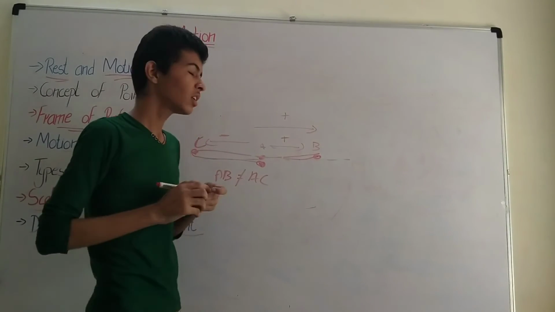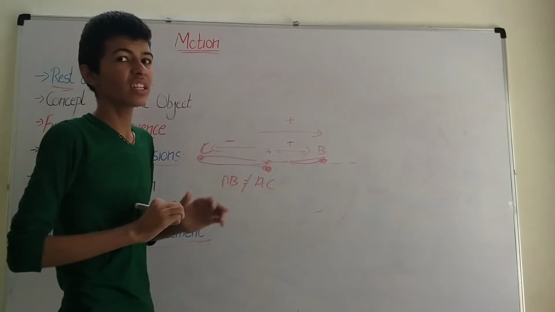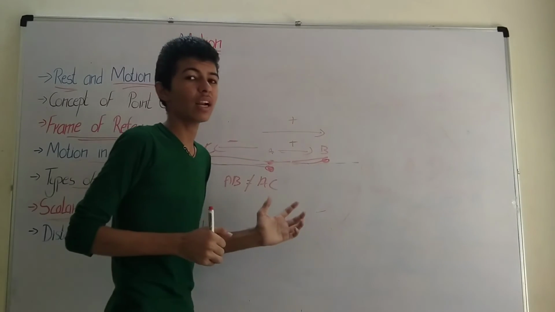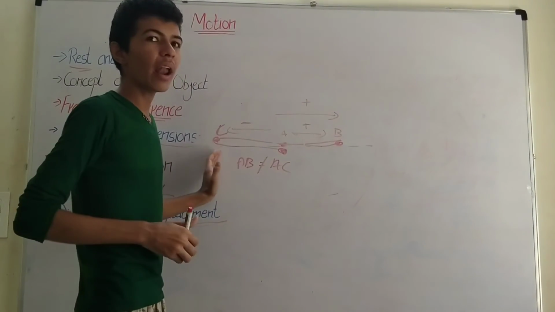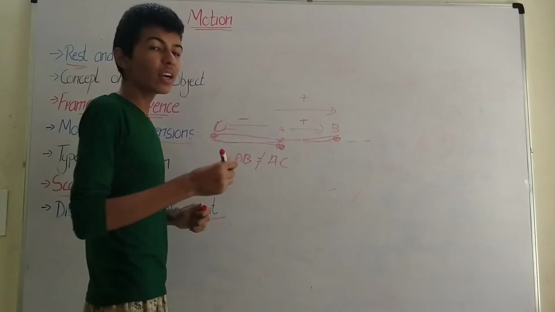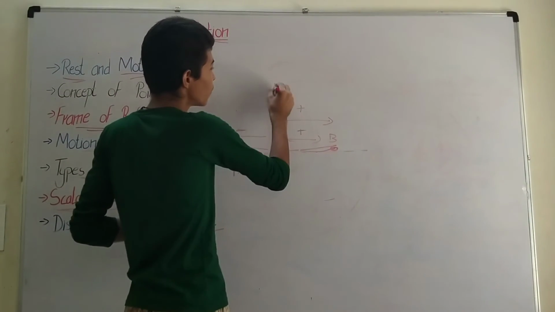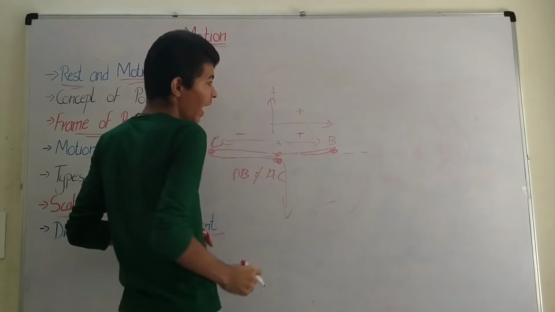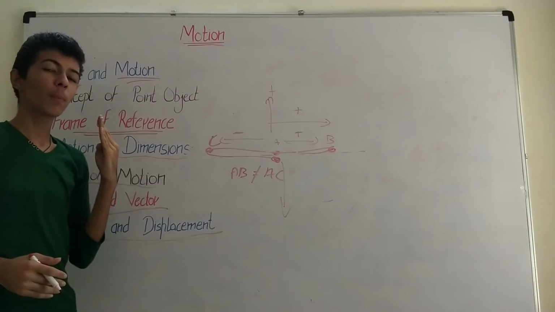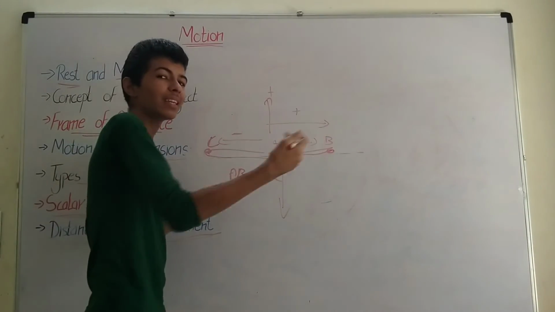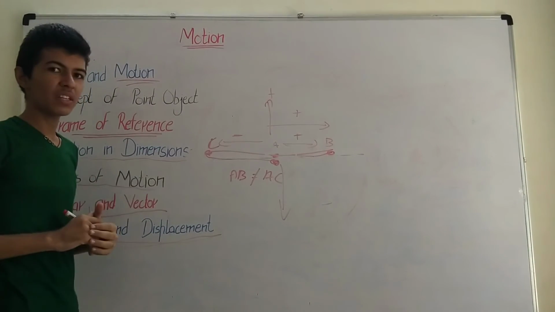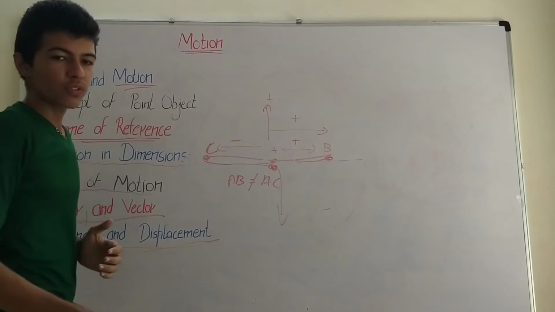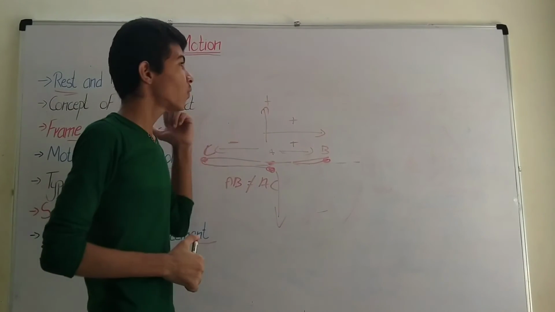In the opposite direction, the plus or minus does not refer to the distance, it refers to the direction we are taking. If we are taking this direction as positive, then this direction will be negative. If you are taking the upper direction as positive, this direction would be negative. And if you consider this direction to be positive, then that direction would become negative. So these are the displacements. Now let's solve a few questions based upon what we have learned today.